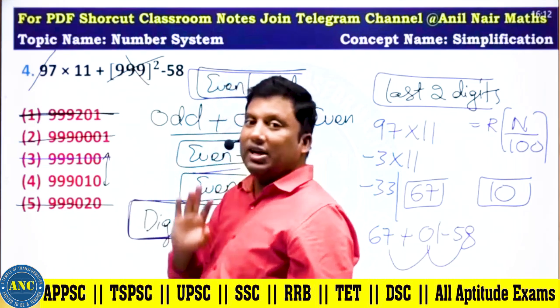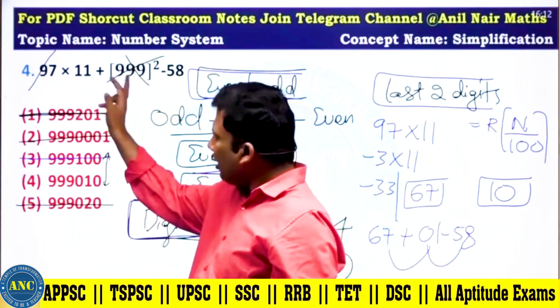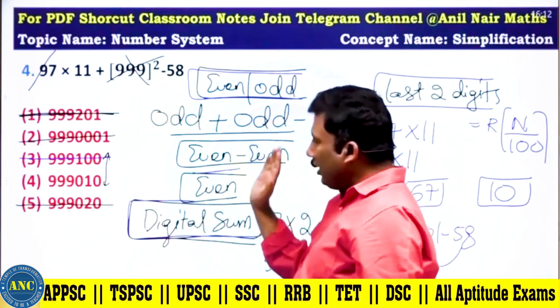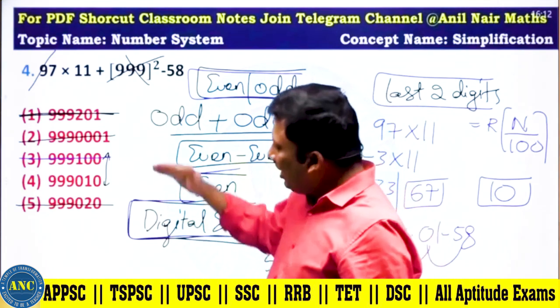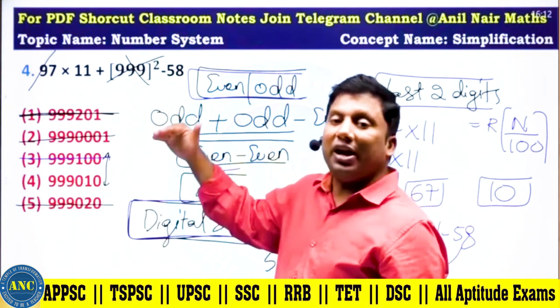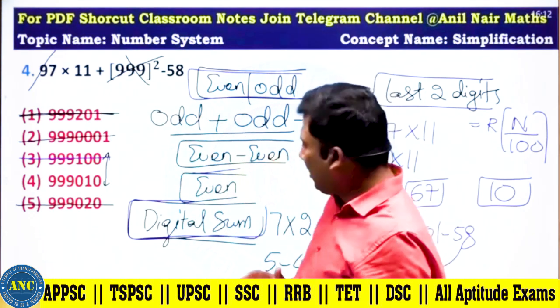This is an odd number into odd number. Odd number, 999 odd number. Odd plus odd, even. 58 is even. Even minus even, even. Answer should be an even number. First option out. Second option out. 1 and 2 are eliminated because of the number tree.